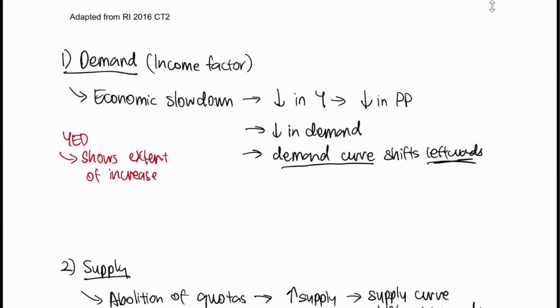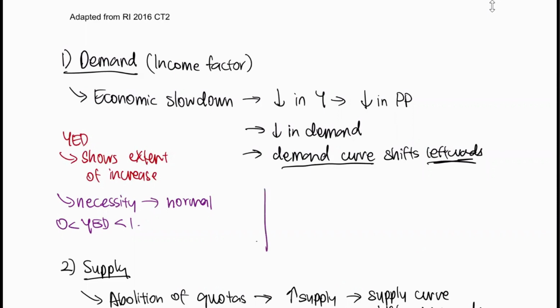So in this case, for milk, it is a very normal good because it's more of a necessity. So it's a necessity good. So it is actually a normal good. Okay. So the YED value is probably between 0 and 1. So what this means is that the demand curve will shift leftwards less than proportionally to the fall in income.